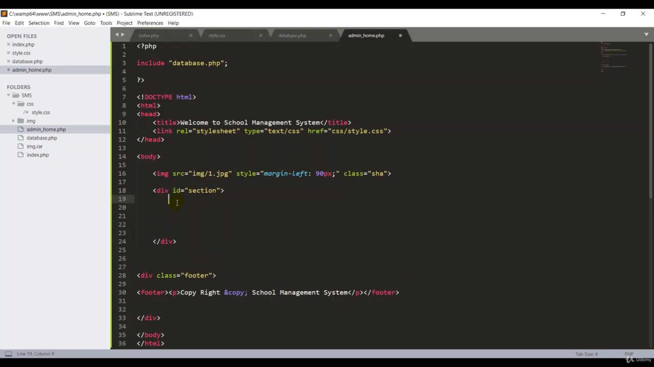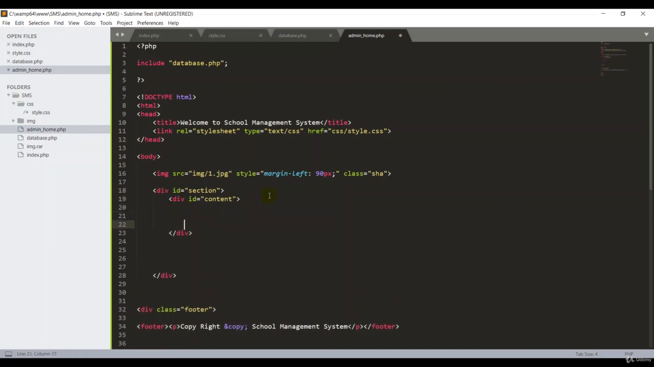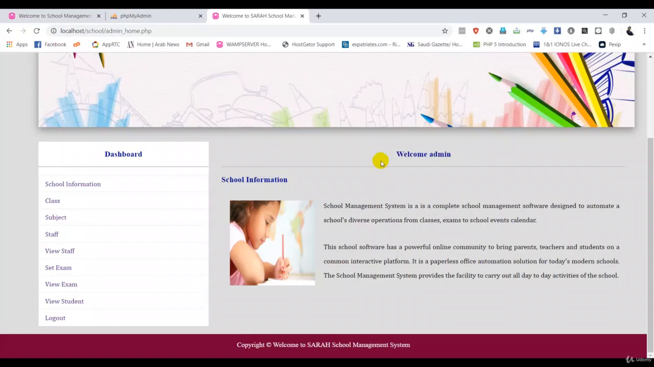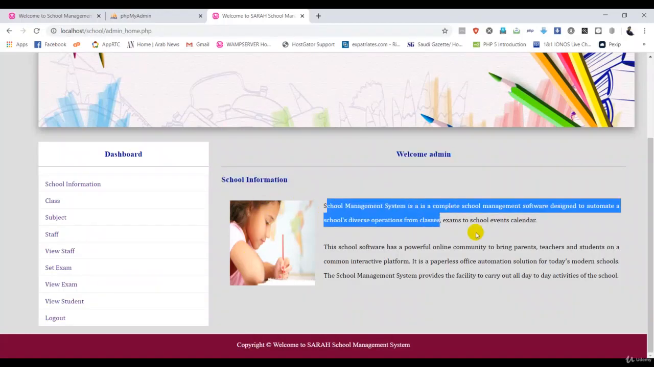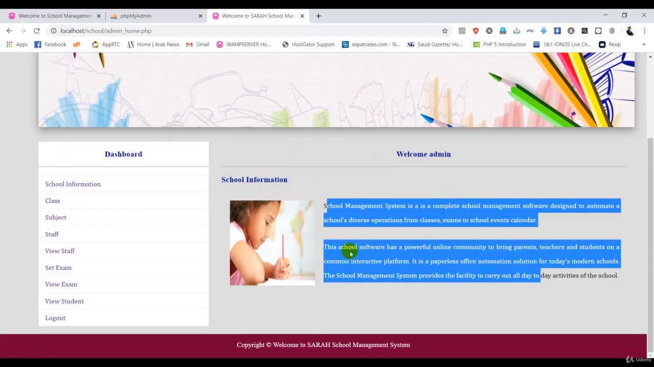Okay, this is another section, the content section. Okay, div. So here I put the id, this is content. Okay, so I can take some spaces over, guys. Go back here. So you can go here: welcome admin and school information. There are the images, there's some detail about the schools. So we need this information and to bring it into our pages.